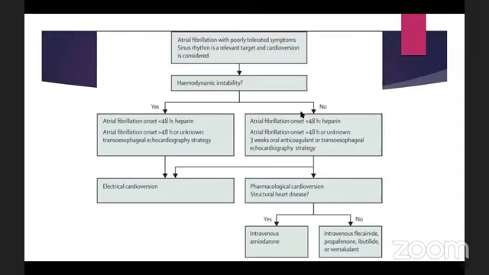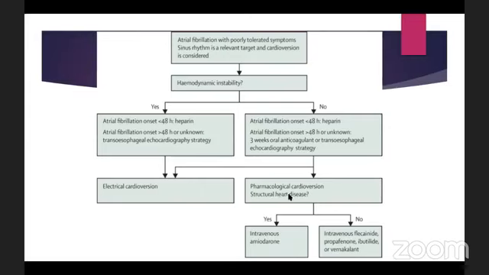If there is no hemodynamic instability, and again the same thing, if the patient has the atrial fibrillation onset less than 48 hours, we can give heparin and then go for the pharmacological cardioversion, or even consider the electrical cardioversion as well. But if the patient has come after 48 hours, we have to do the transesophageal echocardiography strategy. That means we do the TOE, and we can give the patient 3 weeks oral anticoagulant. In Davidson, it's mentioned 4 weeks, but yeah, we can give them 4 weeks oral anticoagulant, and then after that, we can go for the pharmacological cardioversion.